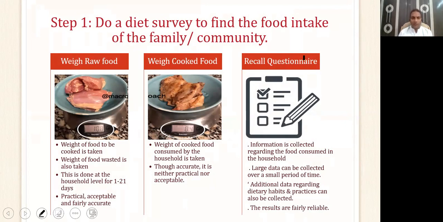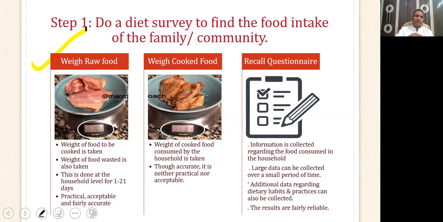There are three popular methods. You can weigh the raw food. Before the food is cooked, we measure the weight of the food which is being cooked. After that, how much food is taken, how much food is wasted. Now this has to be done at the household level for about 1 to 21 days. If done properly, it is fairly acceptable. It is also practical and accurate.